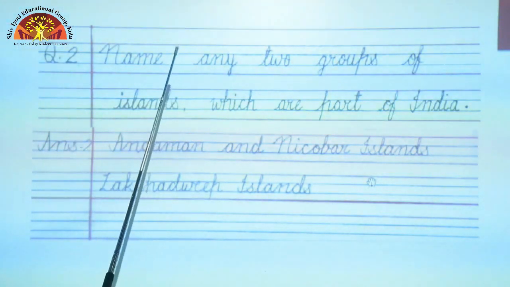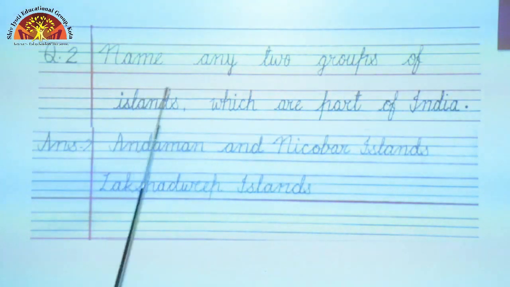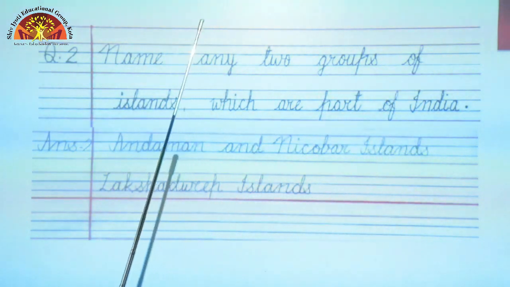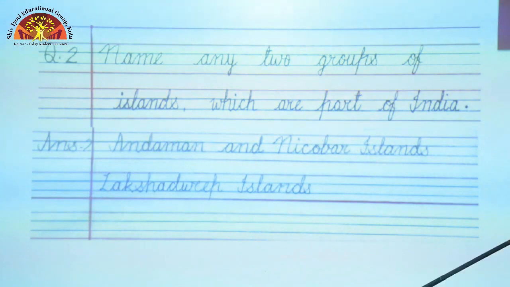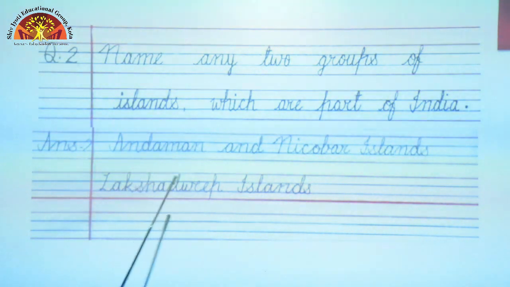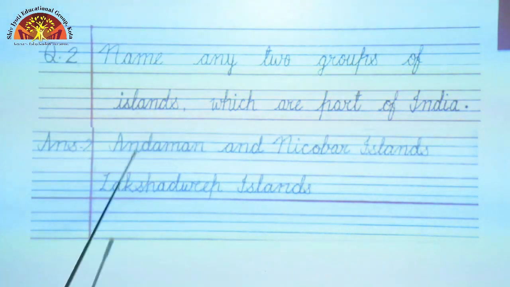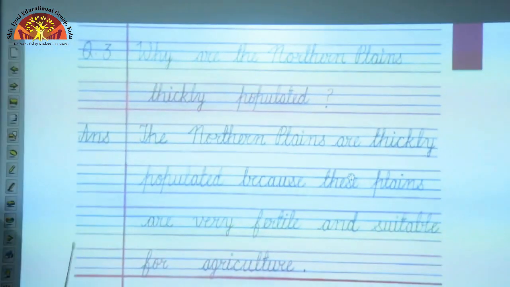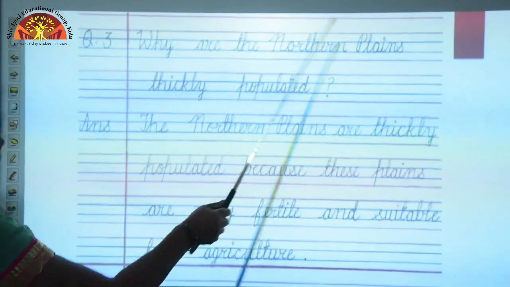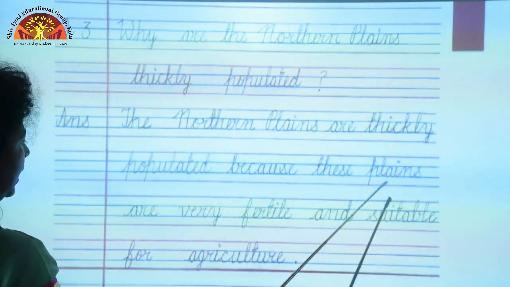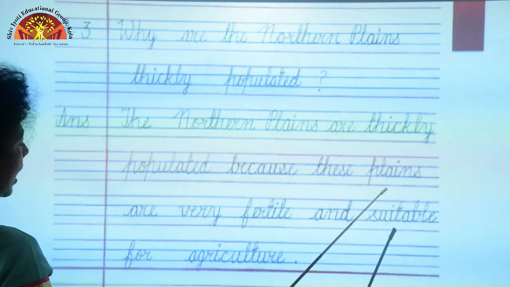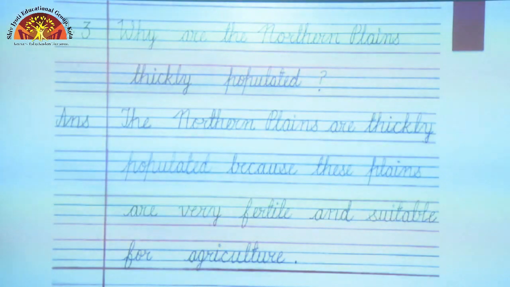Question 2. Name any 2 groups of islands which are part of India. So, they are Andaman and Nicobar Islands in the Bay of Bengal, that is to this side, and Lakshadweep Islands in the Arabian Sea, that comes to the west side. Question 3. Why are the northern plains thickly populated? The northern plains are thickly populated because these plains are very fertile and suitable for agriculture.